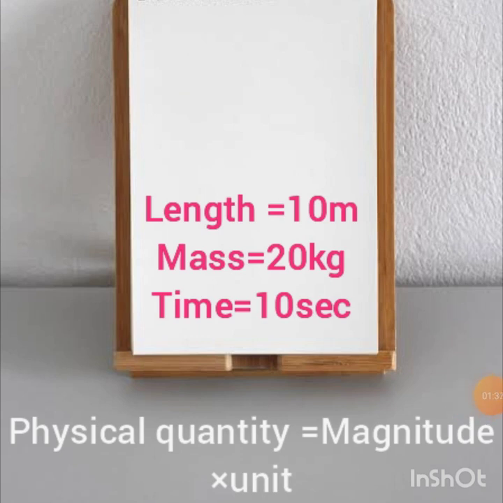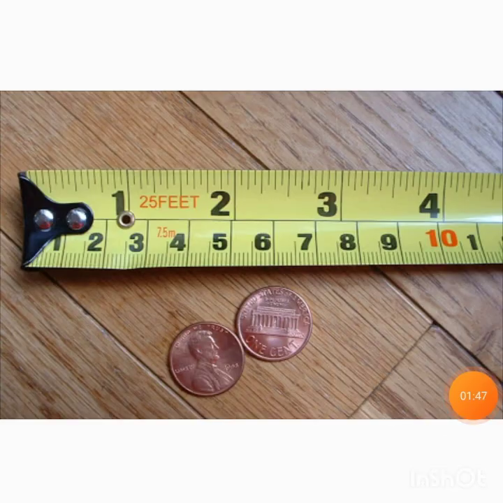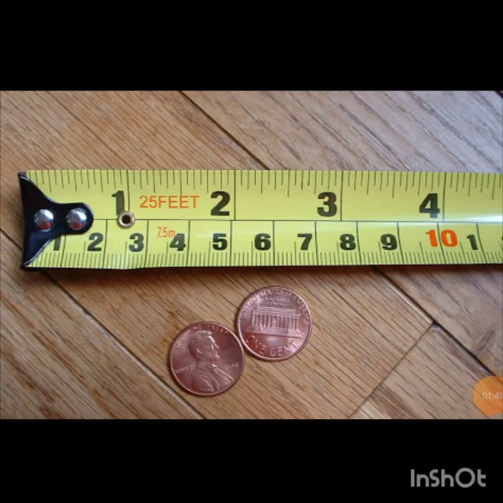Physical quantity is equal to magnitude into unit. Here 10 is magnitude, m is unit. If you want to measure the length of the table or classroom, we use the measuring tape. By using the tape, we can see the unit that is mentioned, whether it is meter, etc. So these are the standard quantities.